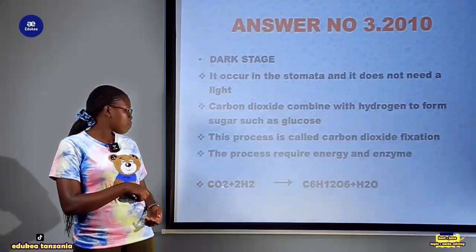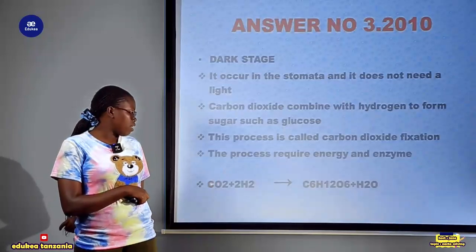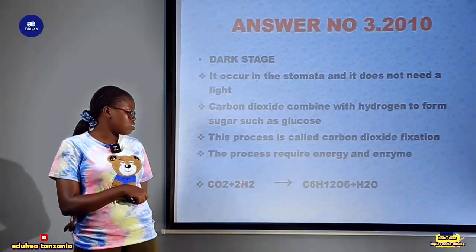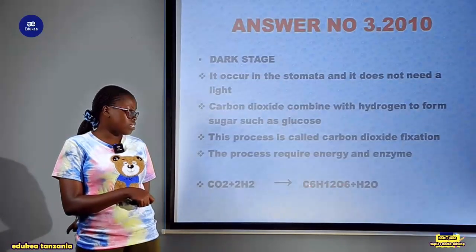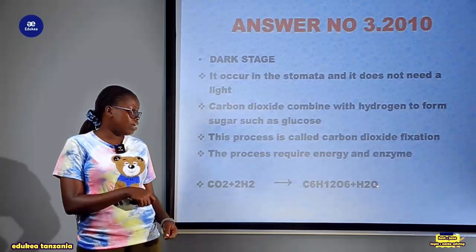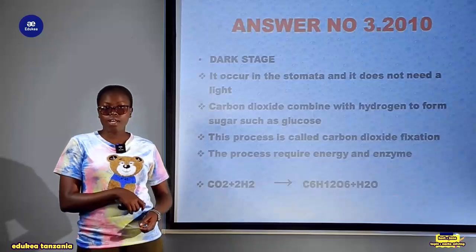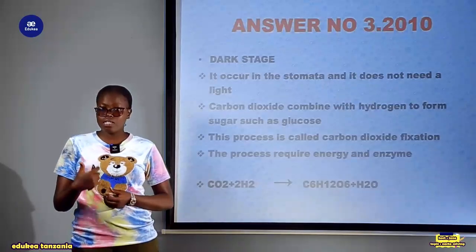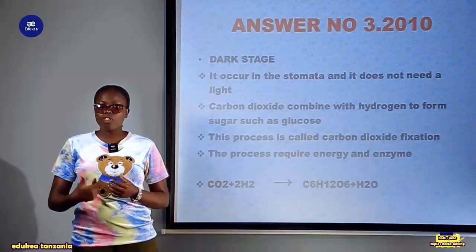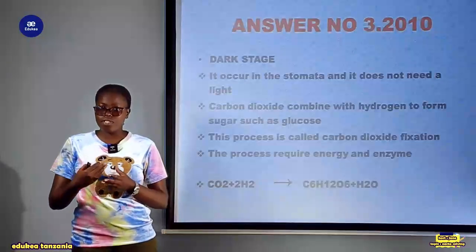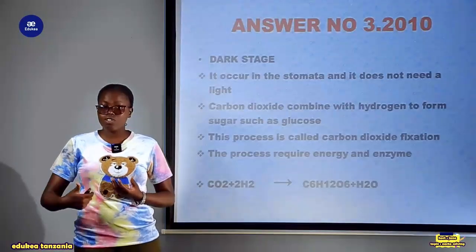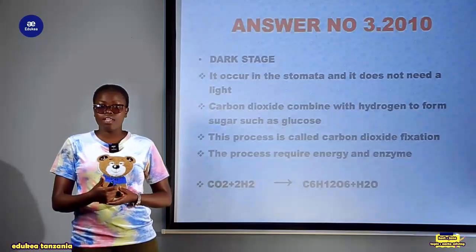photosynthesis. As you see here, in the dark phase we have seen carbon dioxide combine with this hydrogen to make glucose together with water. So these are the products, there is glucose together with water. Then in the light phase there was the splitting of water, which gives hydrogen and oxygen. So combining the whole product of photosynthesis is glucose, water and oxygen.